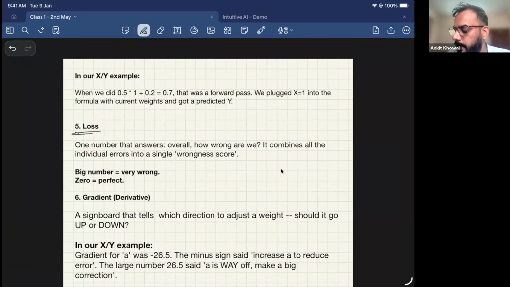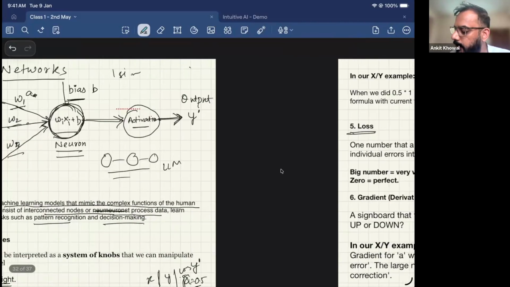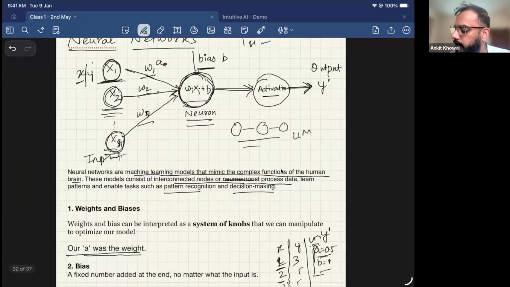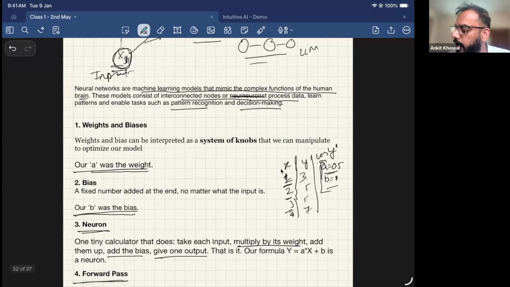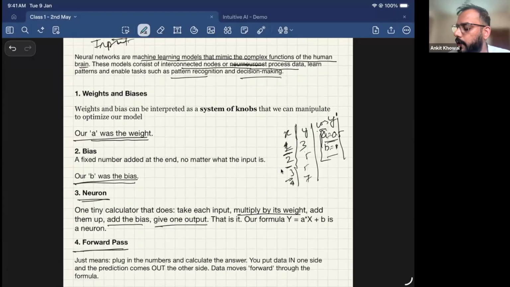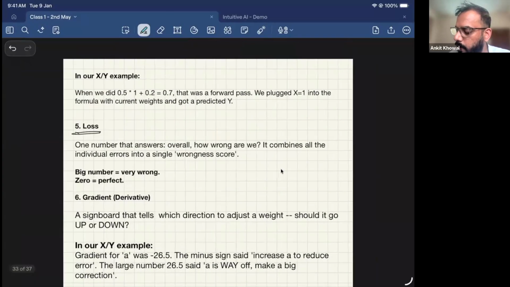What was loss? We saw this yesterday: for every forward pass, we figured out what the error was. Initially, because the model started with some random values, it was not even close to predicting the right value, so we were getting some error values for every input. When we sum the error values, that is what loss is. We figured out in one forward pass what the total loss of the system is, and then we update the parameters.